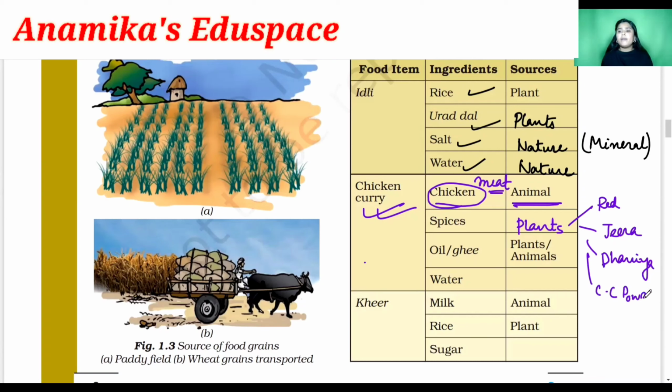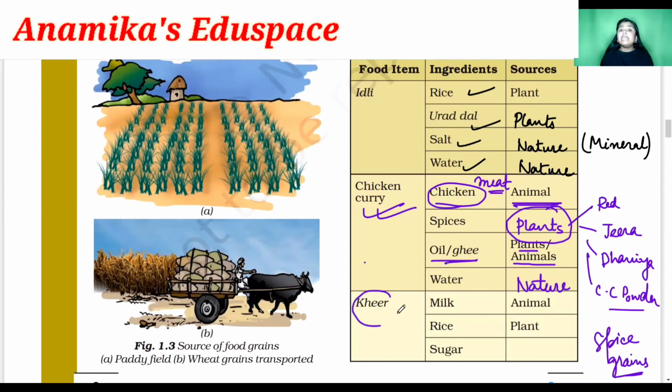So all these powders are made from spice grains. Okay. And where do the spice grains come from? The spice grains come from the plants of the spices. Clear, students? The oil or the ghee is obtained from the plants, and also from the animals. There are some animal fats which are turned into oil or ghee. Clear? Next, water. Water is again obtained from your mother nature.